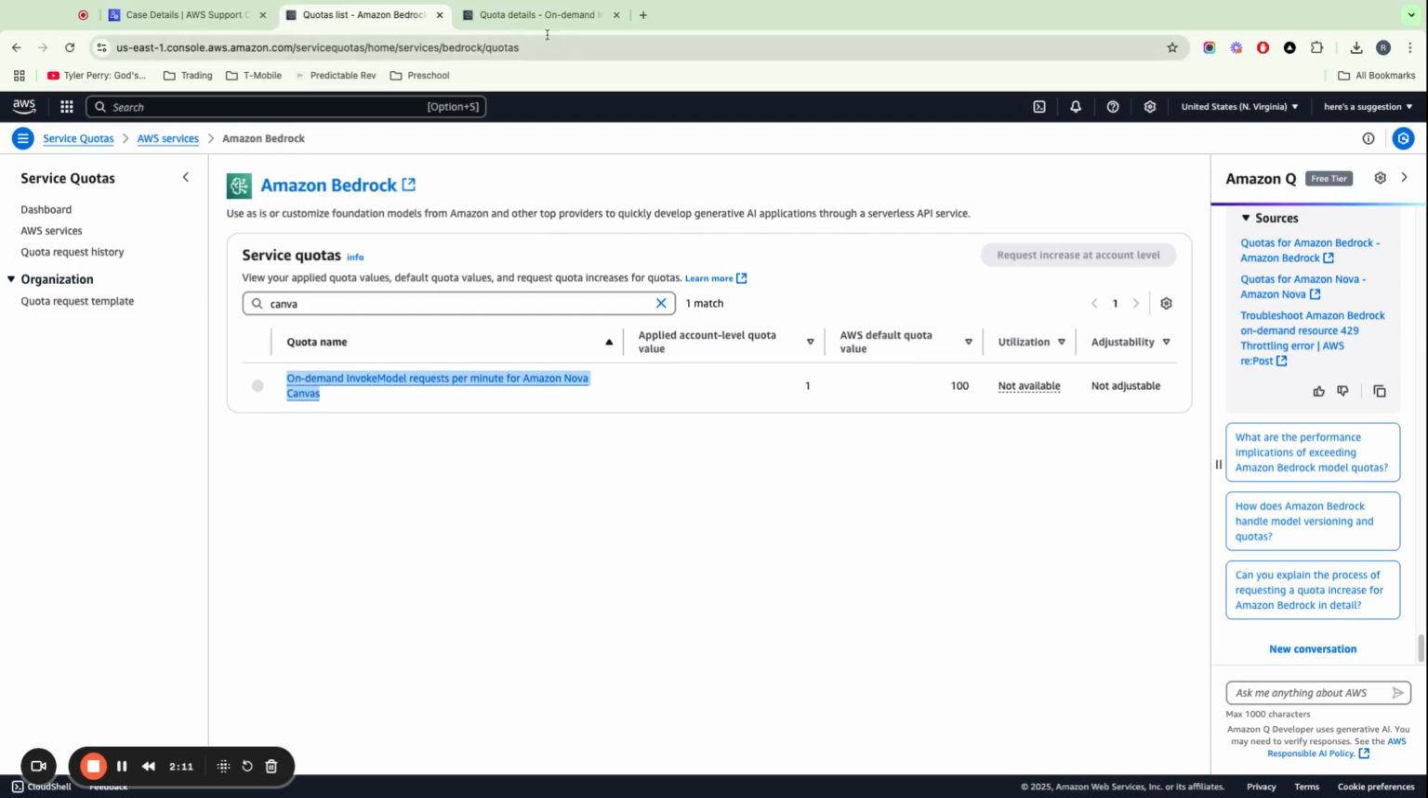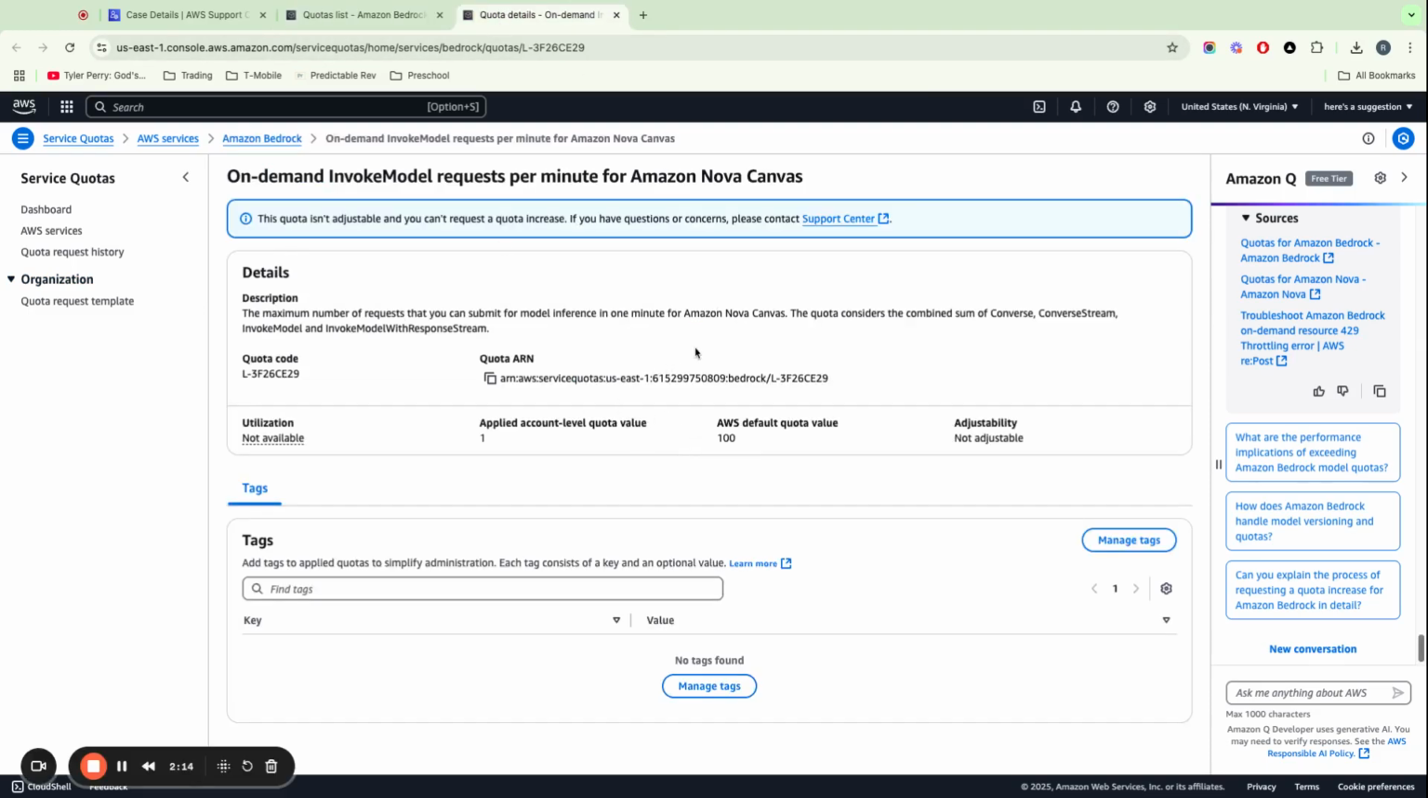When you click on there, it takes you in, and generally speaking, because this covers a lot, maybe all, of the services that Amazon Web Services has, if you want to request a higher limit, you could go in there. But for this particular one, they have this part at the top: this quota isn't adjustable, and you can't request a quota increase. If you have questions or concerns, please raise a help desk ticket. So I went in and I did that.